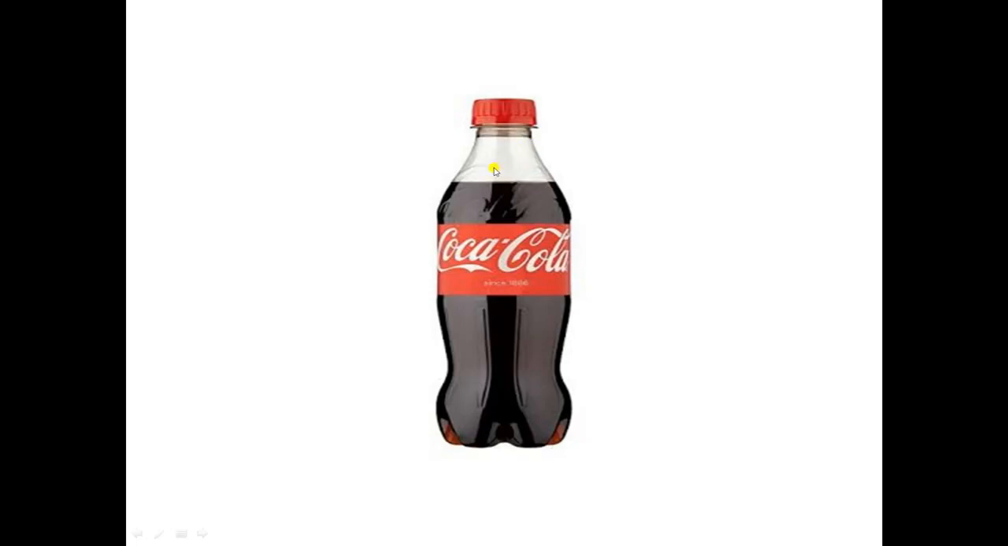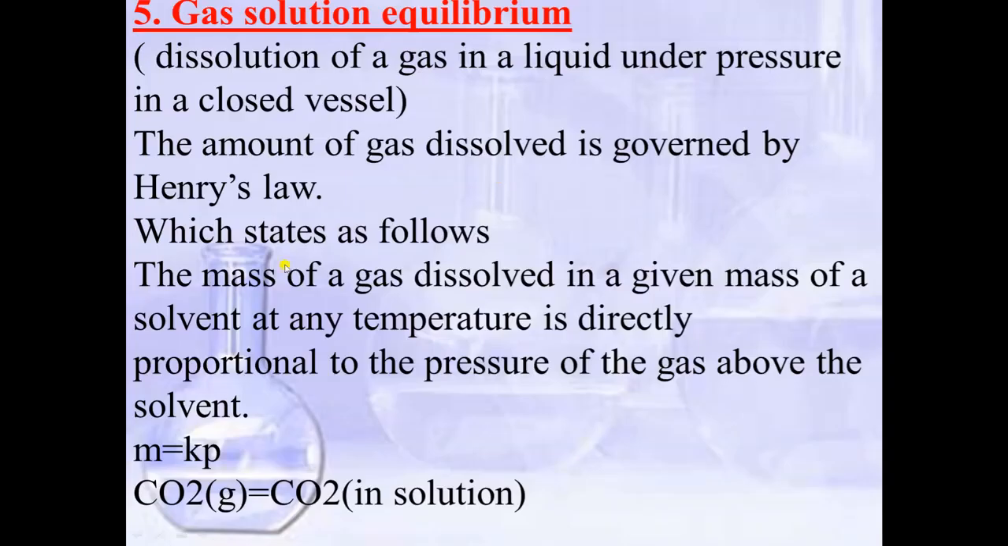So Henry's law states that the amount of gas dissolved in the liquid or in the solution is directly proportional to the pressure applied by the gas above the solvent. So this is Henry's law. We can write that mass is directly proportional to pressure, and to remove the proportionality sign, we can write m = Kp.